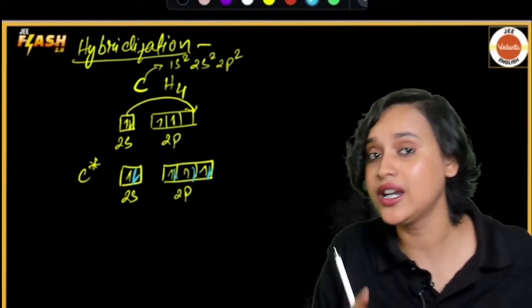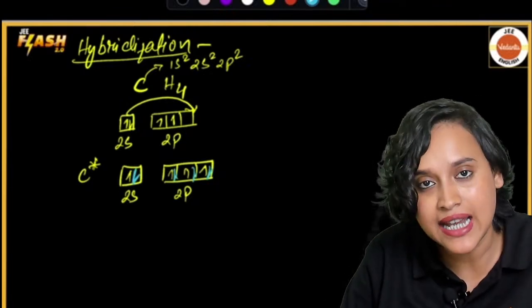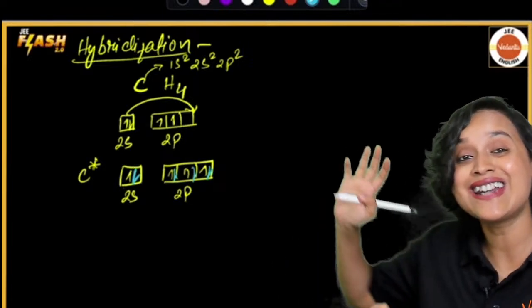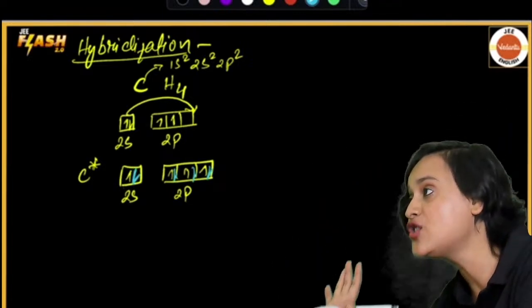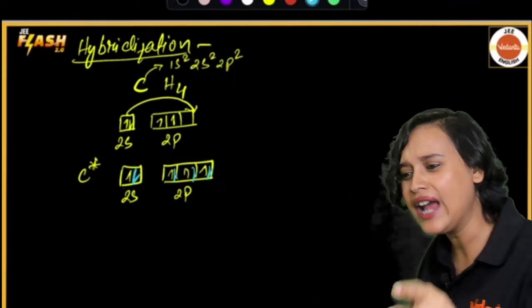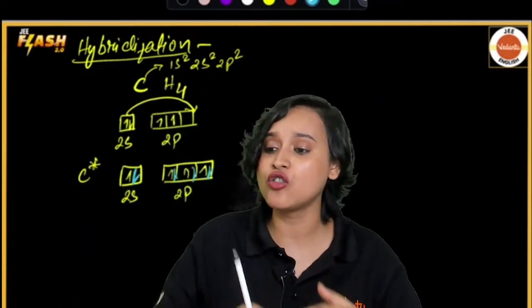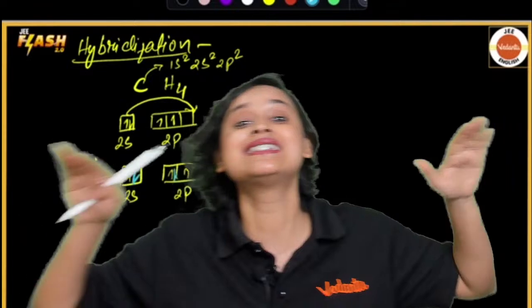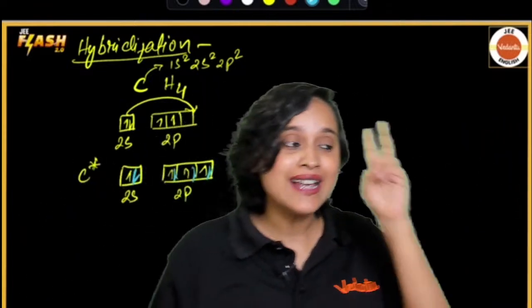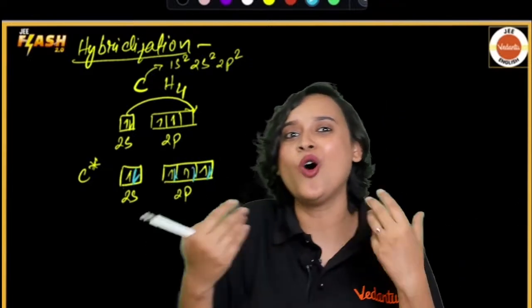Here what carbon did was, it excited itself and transferred one electron from the s orbital to the p orbital. How did it do so? We know that the 2s and the 2p orbitals are not absolutely the same in energy, but they are almost similar.